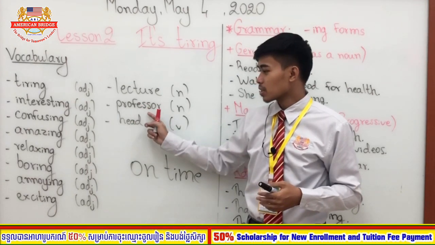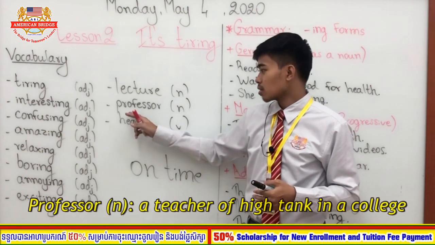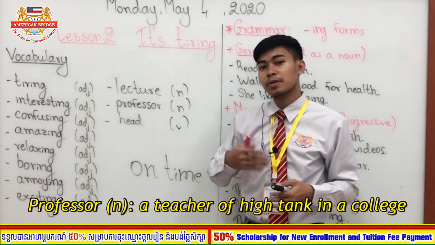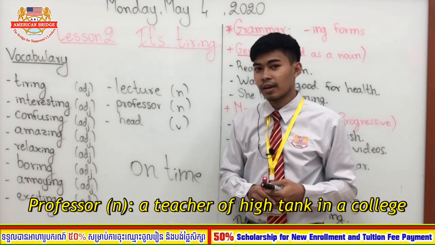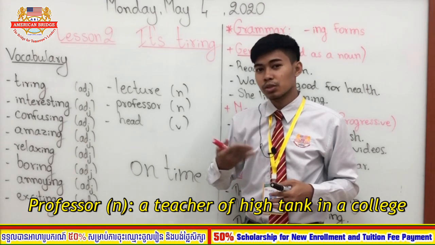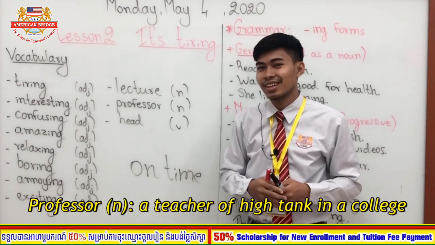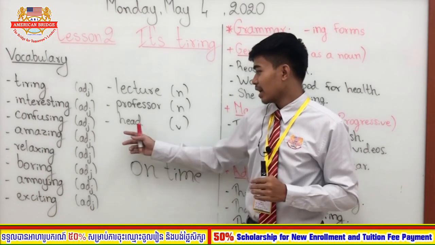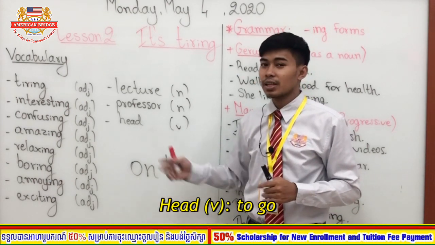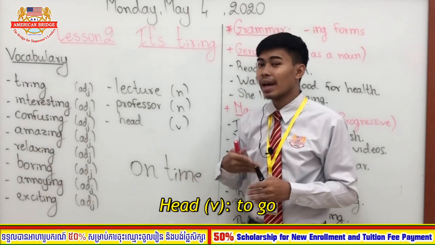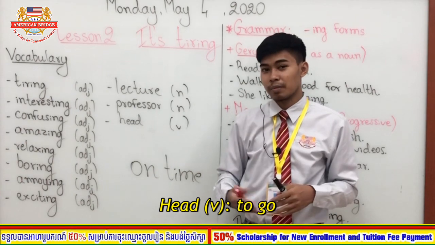And then professor. Professor is different from the word lecturer. Professor refers to a high rank teacher at a university or at a college. So lecturer is only a person who teaches at college or at a university, but professor refers to a high rank teacher, not a normal teacher. And then head here is a verb, right? Head here means go. For example, are you going home now? We can say, are you heading home now? So head home means go home.